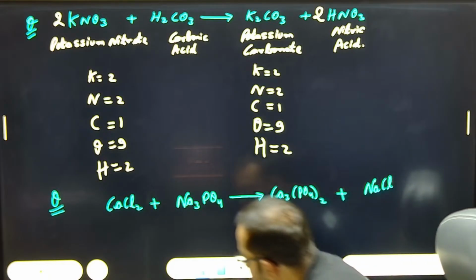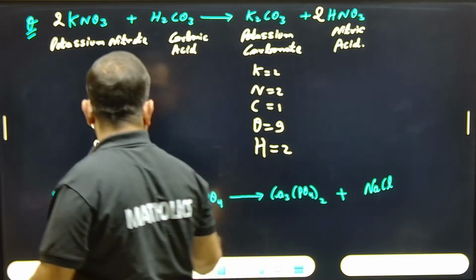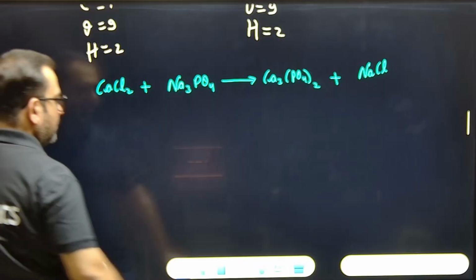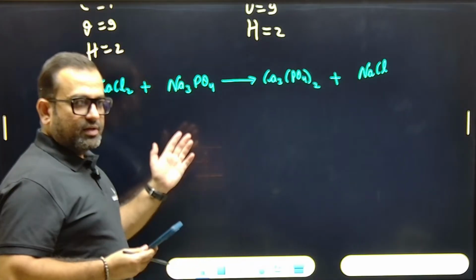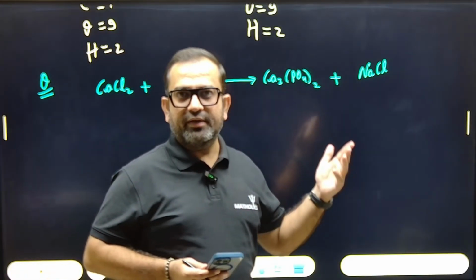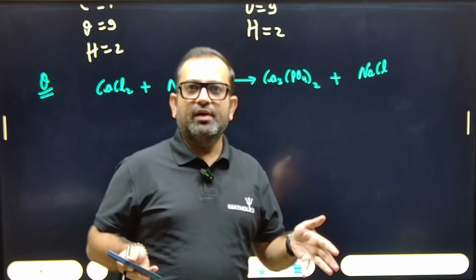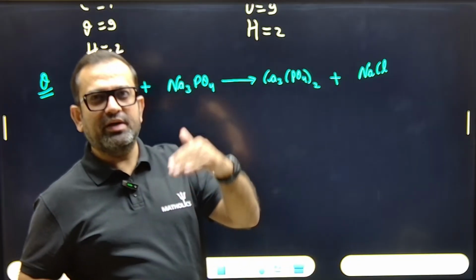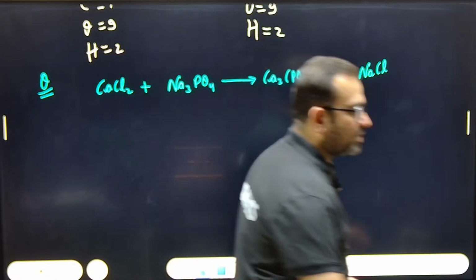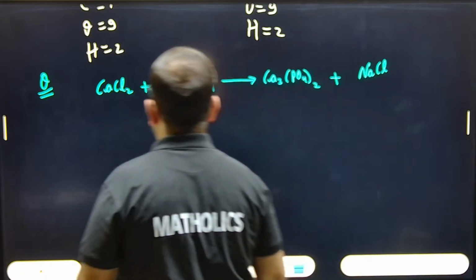Come on. So this was the difficult one, Rishikeshan. I guess you must have solved it. If I increase the difficulty level, you guys will be in shock. So slow and steady will win the race. Please be patient if you are in the Matholics live class.